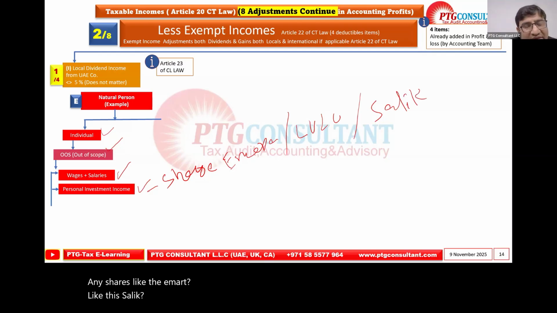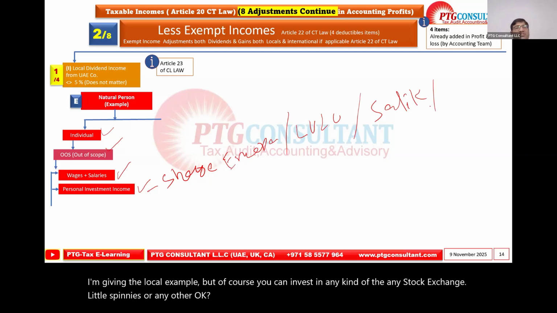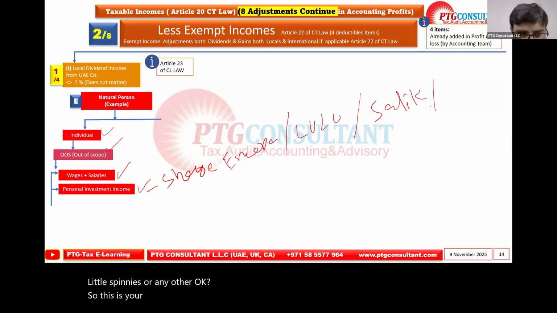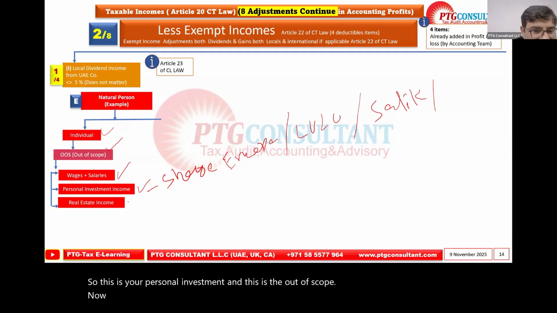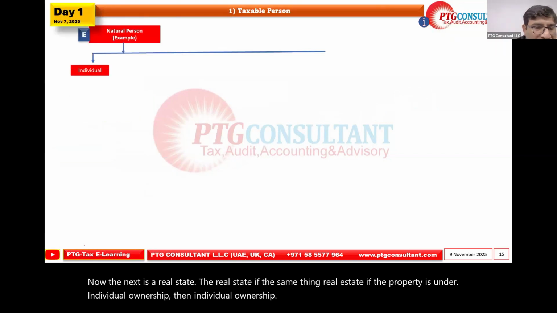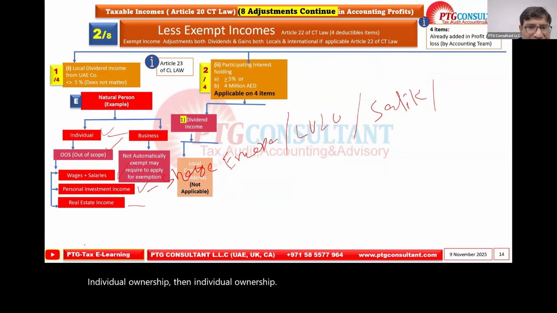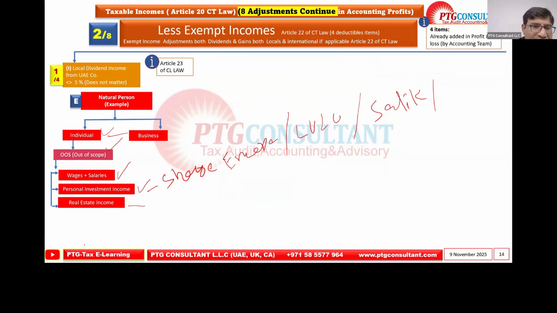I'm giving the local example, but of course you can invest in any stock exchange, Lulu's, Pennies, or any other. Okay. So this is your personal investment, and this is out of scope. Now the next is real estate. If the property is under individual ownership, real estate under the individual ownership.